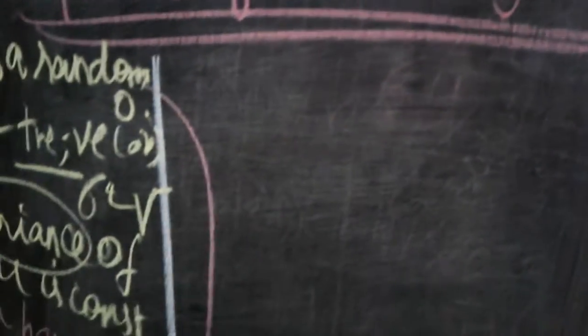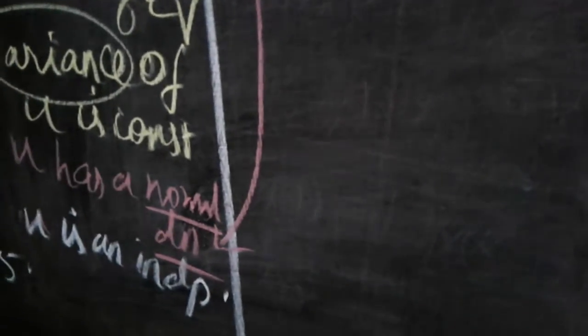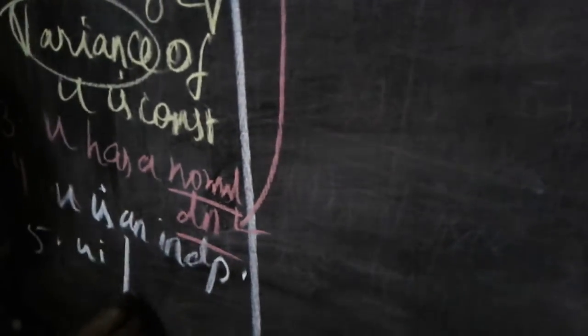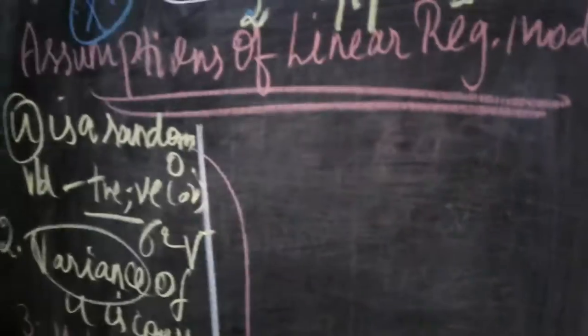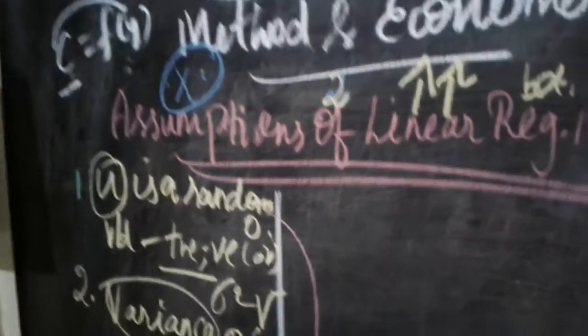Clear? And fifth important assumption. To explain it better, we take ui and another one, uj. Ui is always considered an explained variable, and uj is an unexplained variable. In economics we have so many variables: population, poverty, unemployment, production, consumption, distribution, exchange, savings, investment, demand, price, each and everything.